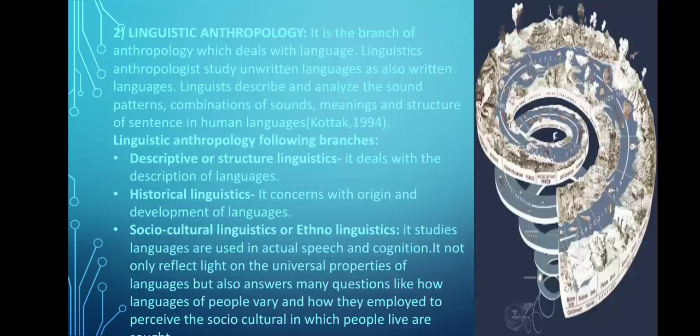The next branch is linguistic anthropology. This is the second branch of anthropology. It is a branch of anthropology which deals with language, right? So it is concerned with the language of all people, past and present, as it is the chief vehicle through which man preserves or transmits his culture from generation to generation. It is also interested in the relationship between language and cultural cognition as well as cultural behavior. So linguistic anthropology studies unwritten languages as well as written languages.